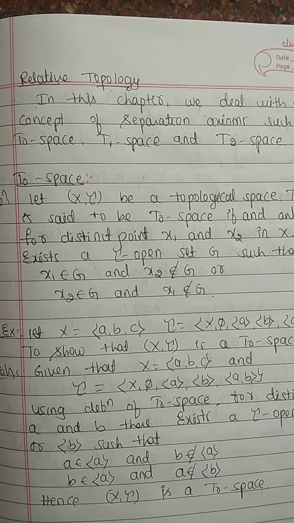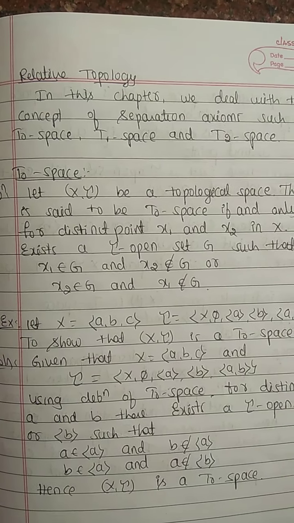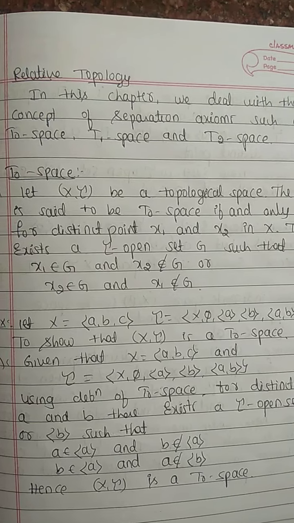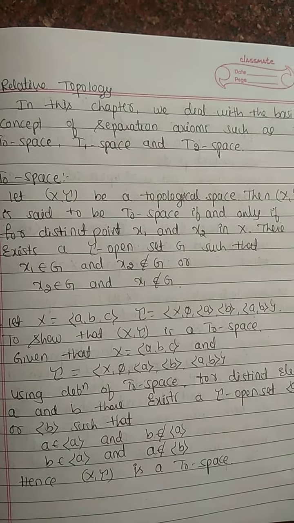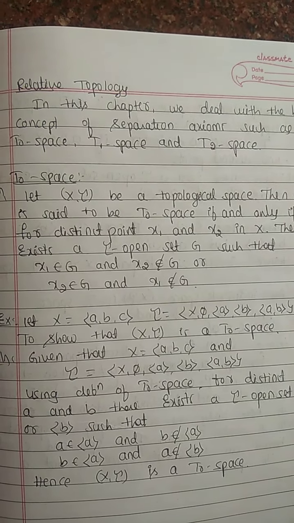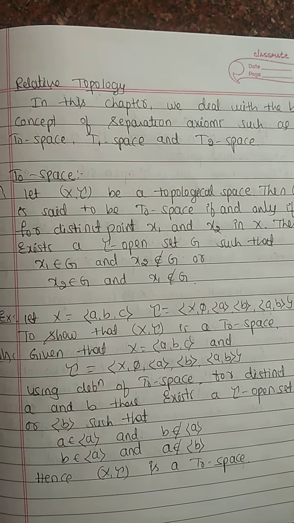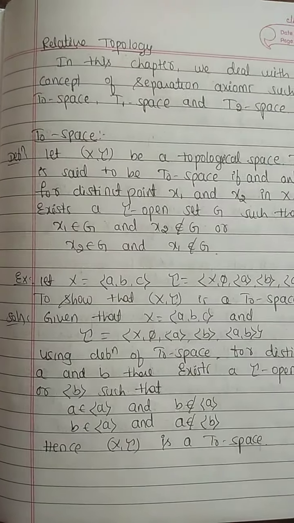In the last class we discussed base for topology and solved some theorems on base for topology. Now we are going to discuss the basic concept of separation axioms like T0 space, T1 space and T2 space. First we should understand what is T0 space.